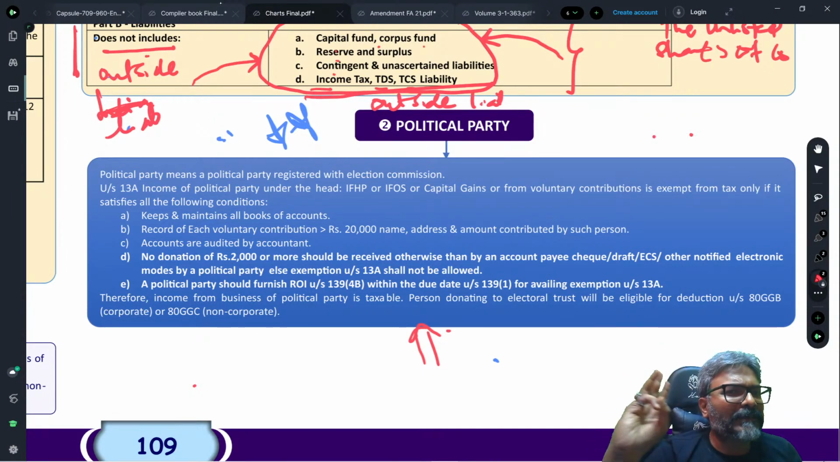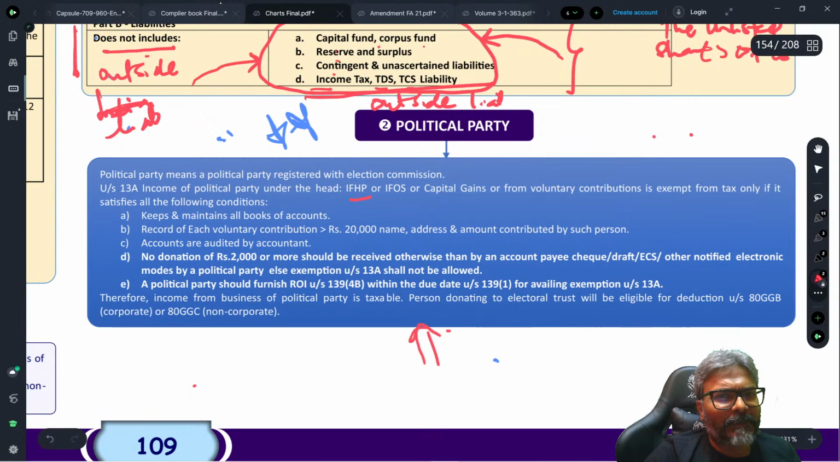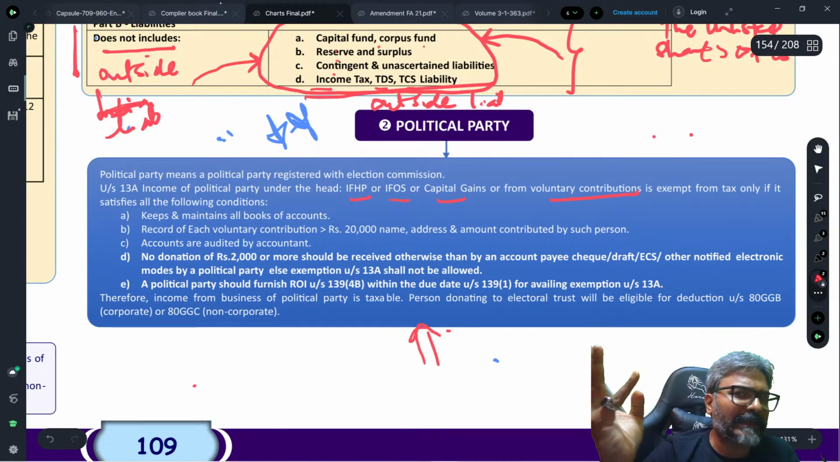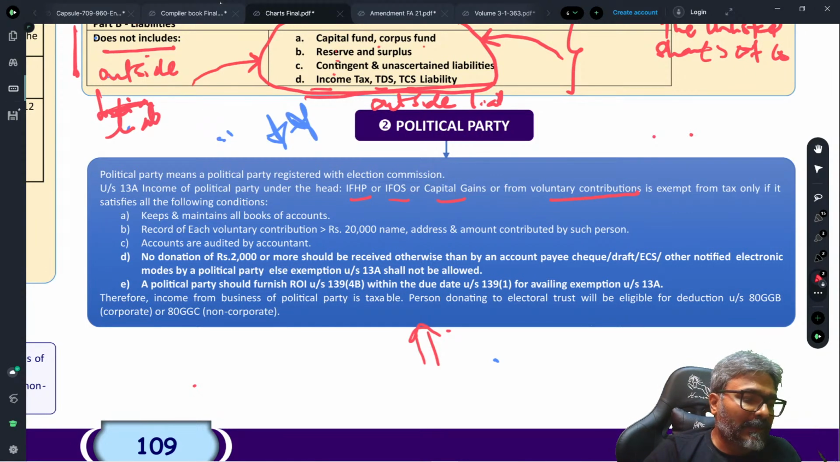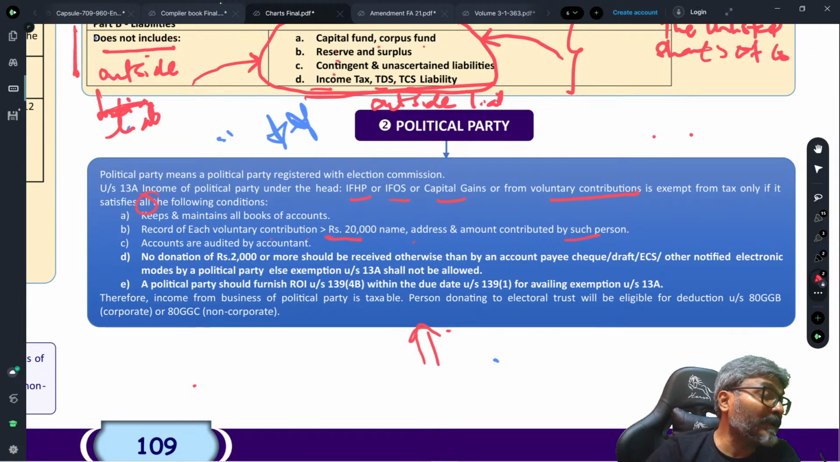The political party has got its 3 incomes, or may I say 4 incomes for that matter. Which are those incomes? Income from house property, income from other sources, capital gains and voluntary contribution. These 4 incomes are exempt from tax, but only if, students, they satisfy all the following conditions. Can you see that? All the following conditions. They will need to keep and maintain all the books of accounts, and a record of each voluntary contribution in excess of 20,000, with the names and addresses and the amount contributed by such person. So that record needs to be kept, students.